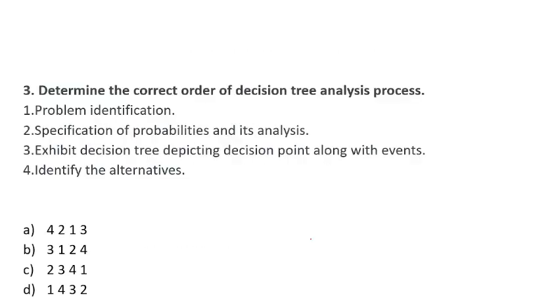Question number 3. Determine the correct order of decision tree analysis process. Problem identification, specification of probabilities and its analysis, then exhibit decision tree depicting the decision point along with the events, and identify the alternatives.